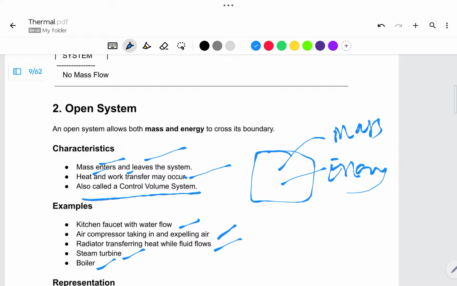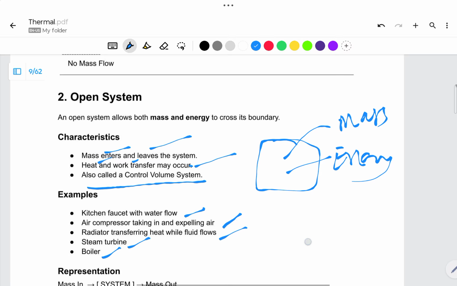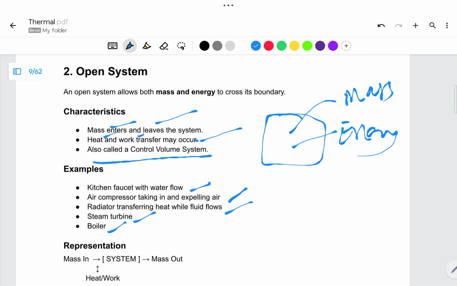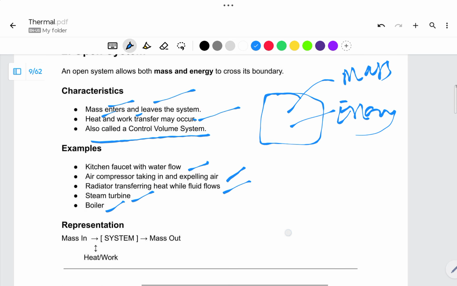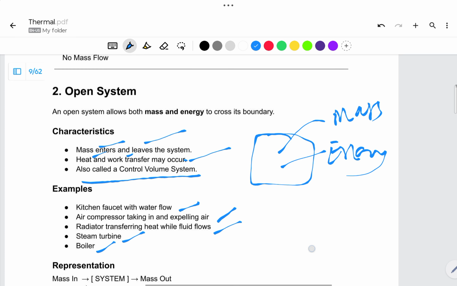We can consider the IC engine also, because the air and fuel go inside the engine, and after combustion the burnt fuel, that is smoke, comes out of the engine through the silencer. So there is also mass and energy flow, so we can call it an open system also.